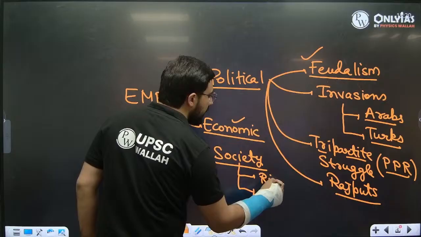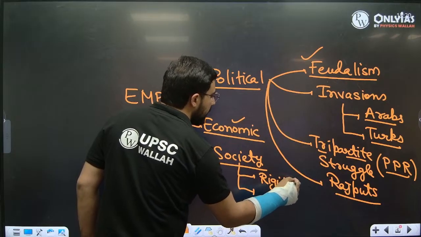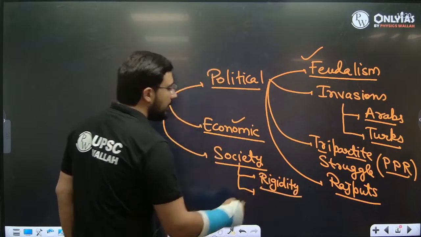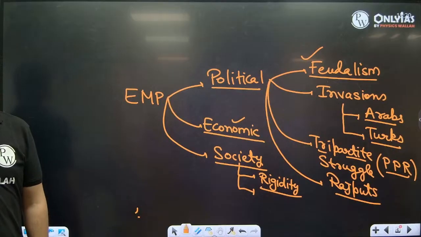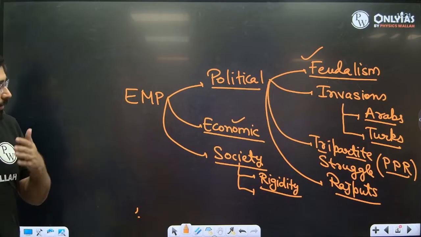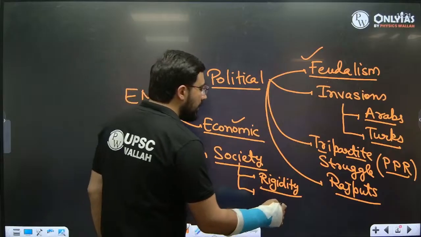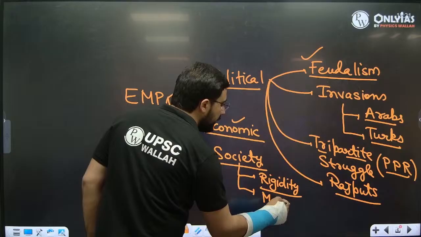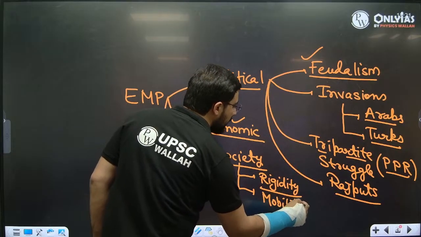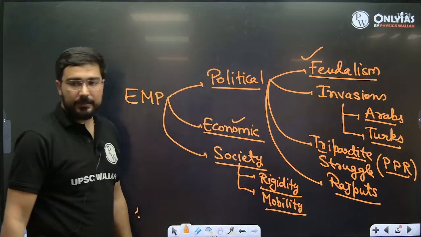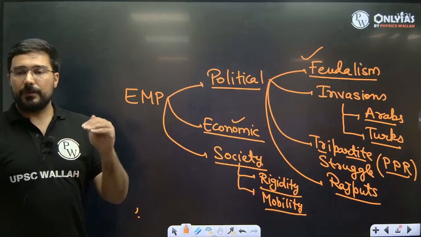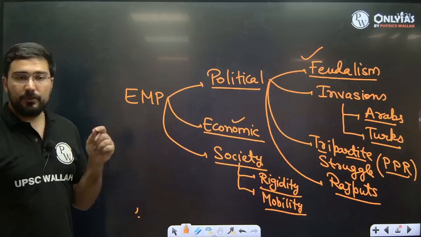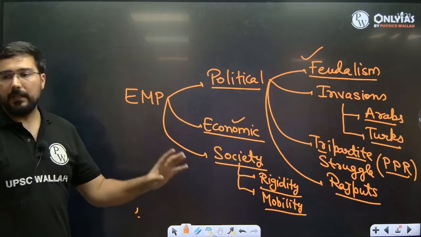When we say rigidity, it means we see the expansion of untouchables in India during the early medieval period. So, a large number of castes were characterized as untouchables. When we talk about flexibility or mobility, then we see the rise of the status of Shudras. The status of Shudras rose during this time period. Why? Because Shudras were now allowed to practice agriculture.